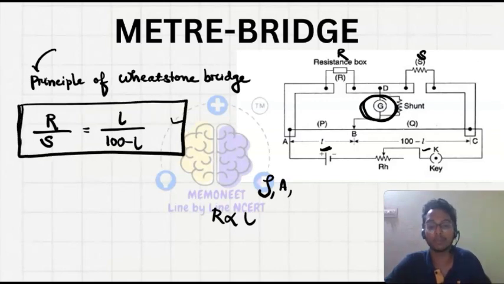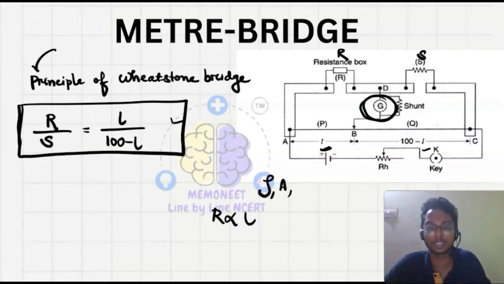Okay, meaning we can express it in these terms. Why? Resistance is directly proportional to length, so as the resistance changes, the length will also change. Okay, so R upon S is equals to L upon 100 minus L. So this one is the condition for the meter bridge.